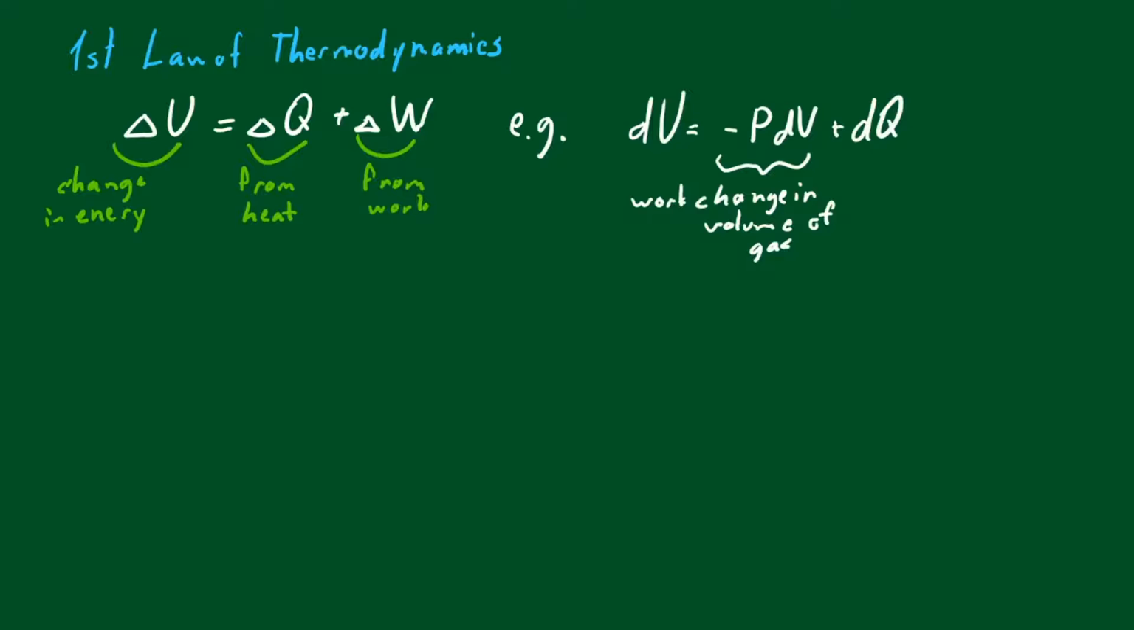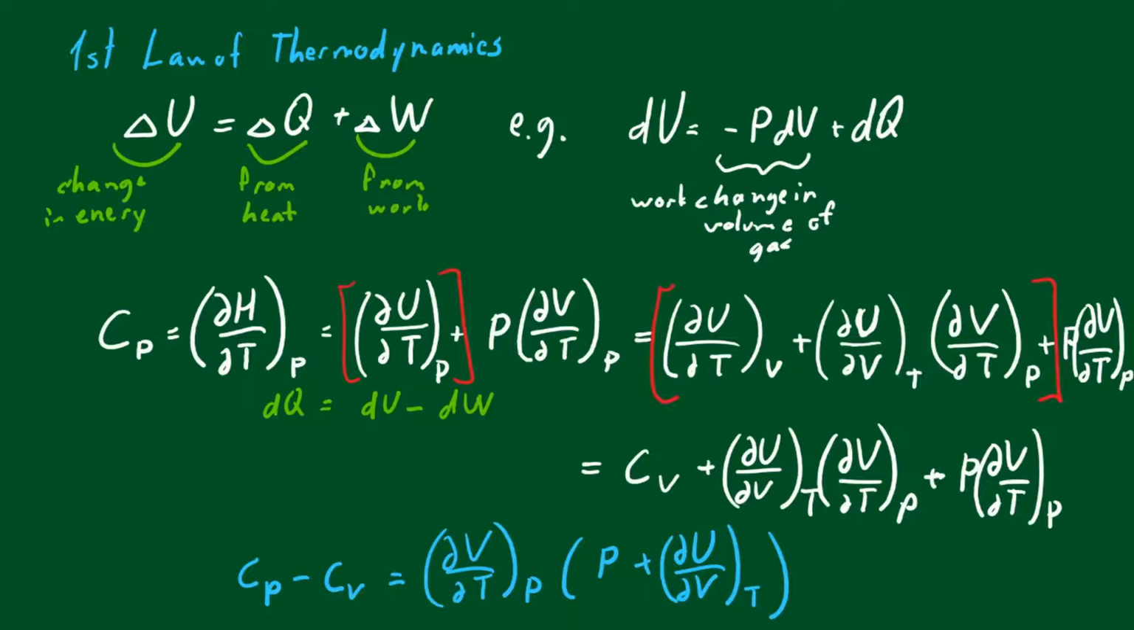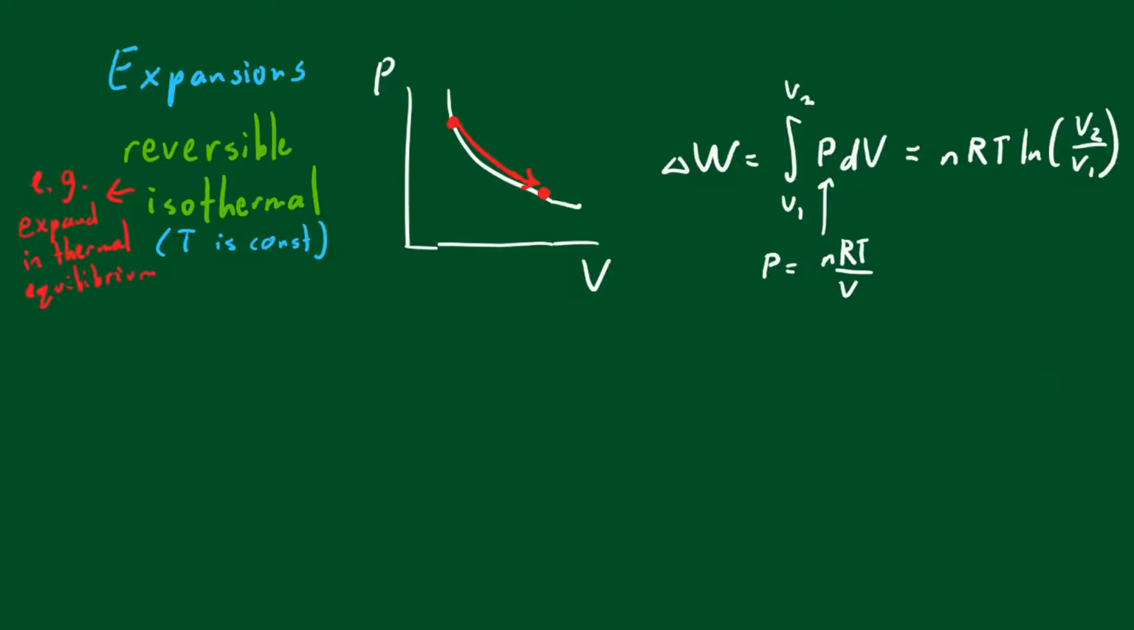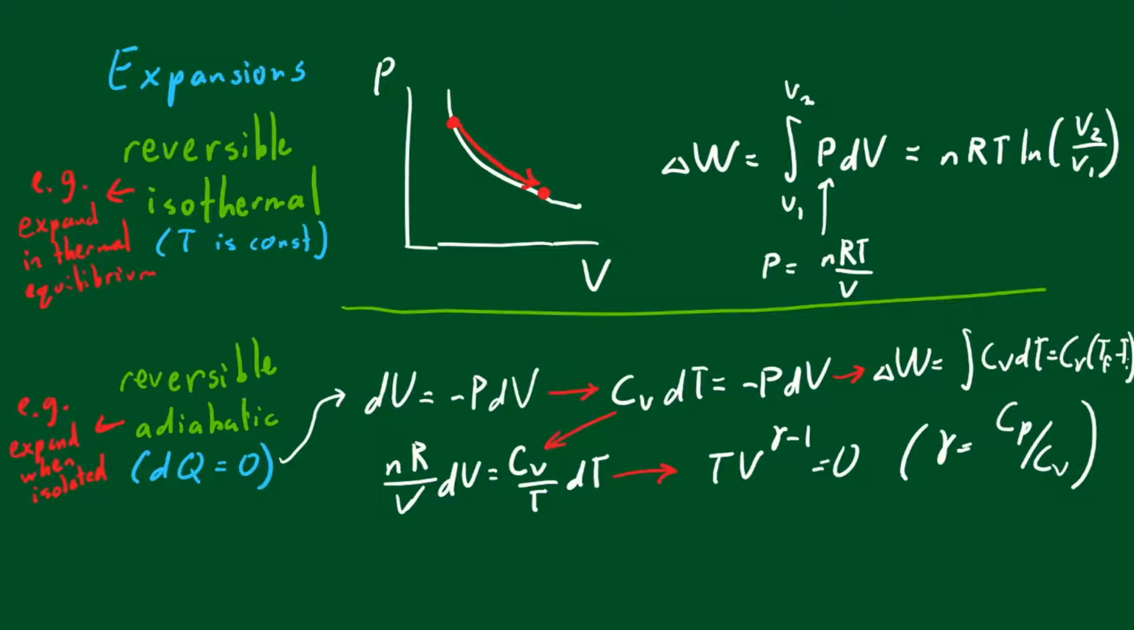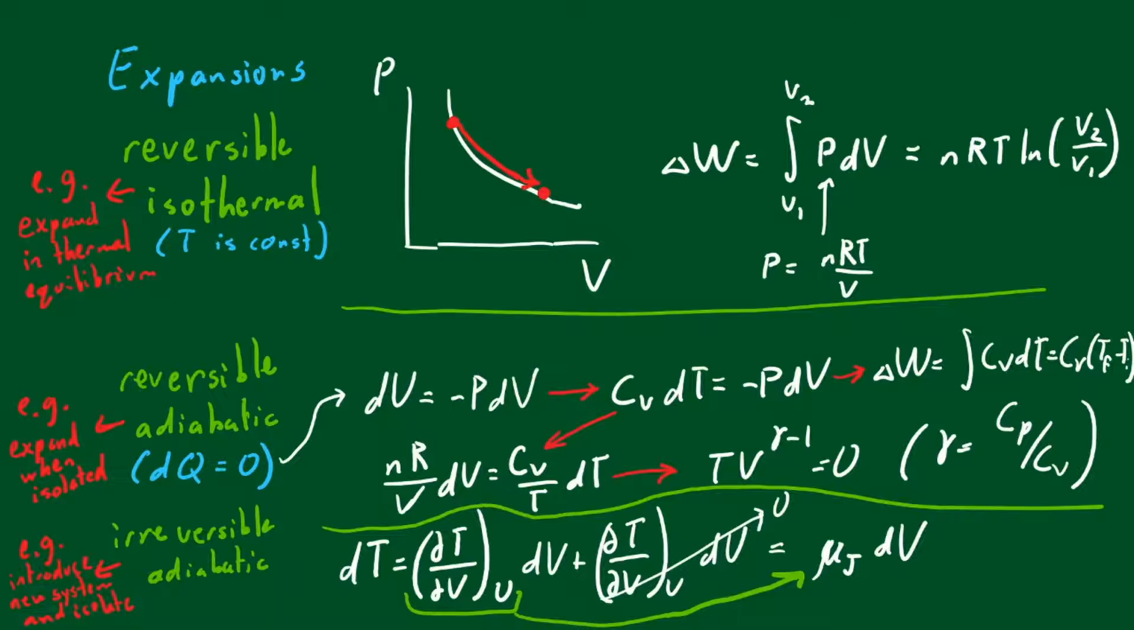The first law describes changes in energy summing to heat and work. This may be used when deriving a variety of results, including relationships between specific heats for constant volume and pressure, and the effects of reversible isothermal, reversible adiabatic, and irreversible adiabatic expansions.